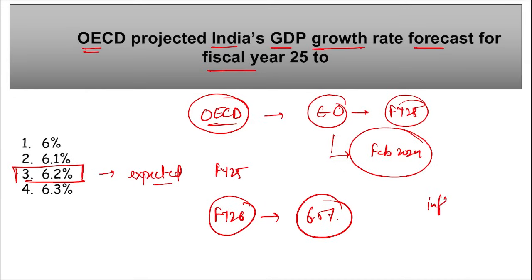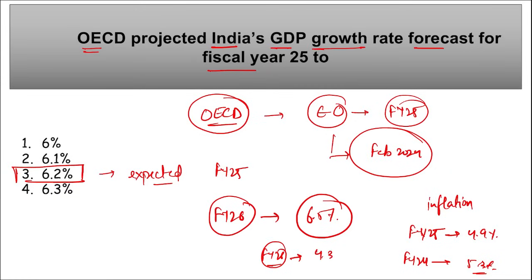Then if we talk about inflation in India, for fiscal year 25, the inflation is supposed to be around 4.9%, whereas in fiscal year 24 it was around 5.3%. Correct? Similarly, for fiscal year 26, the inflation is projected to be around 4.3%. So this is just a rough idea.